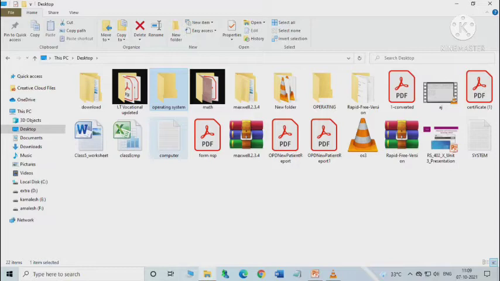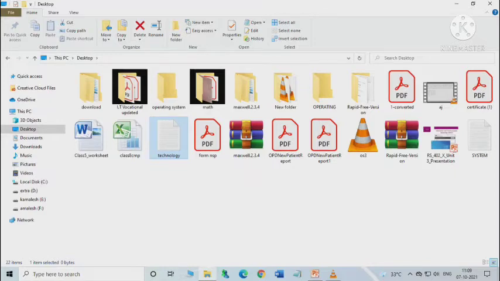So we can do it for the file also. At first we have to select the file, then click on rename, then just write the new name. Suppose I am writing here technology. Okay, then press the enter key. Okay, so by doing this process, by using the Home tab, we can rename a file and folder.